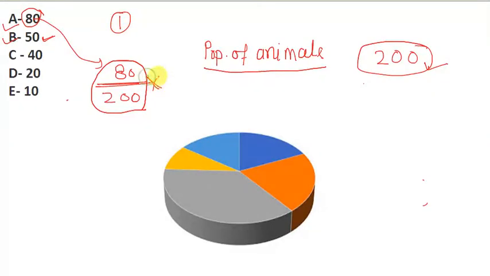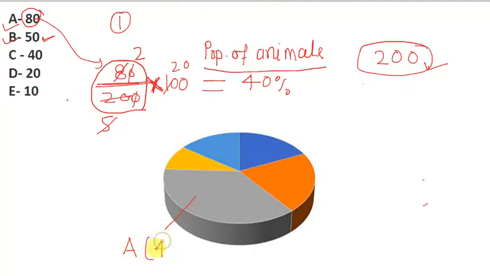Now we are going to calculate it in percentage, so we will multiply it by 100. If we solve it, divided by 4, 4 twos are 8 and 4 fives are 20, and 5 goes into 20 four times. This is 40%. So sector A is 40% of total values.